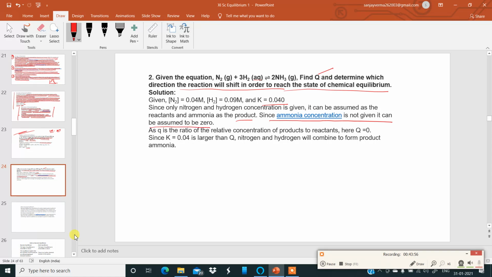As Q is the ratio of the relative concentration of products to reactants, Q is equal to 0. Since K is 0.04, it is larger than Q. Q is 0, therefore K is larger than Q, therefore nitrogen and hydrogen will combine to form the product ammonia. Okay, these are two simple, concept-based problems.